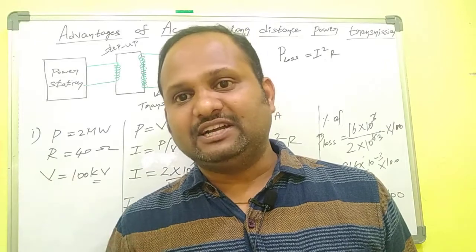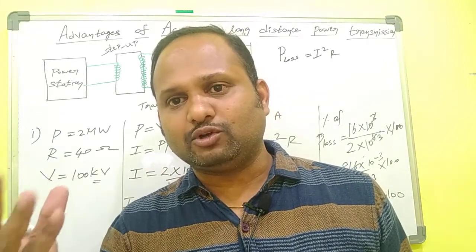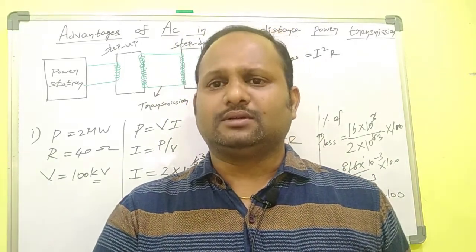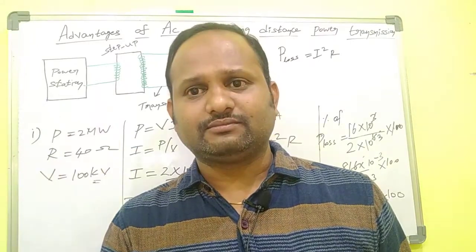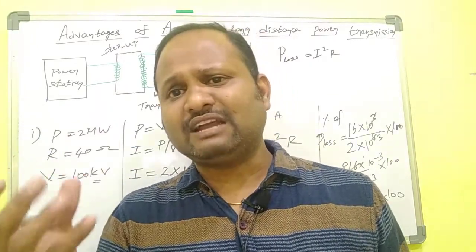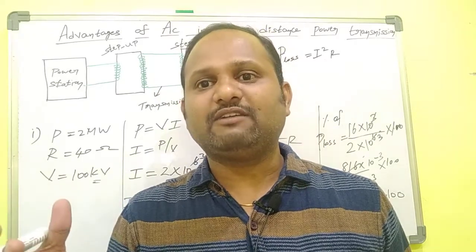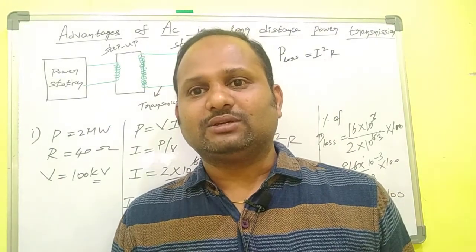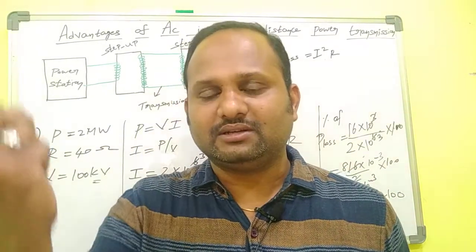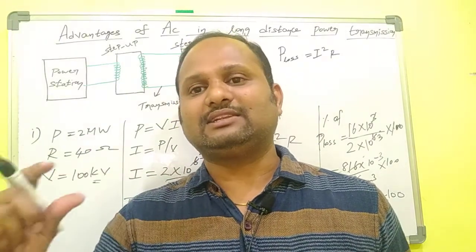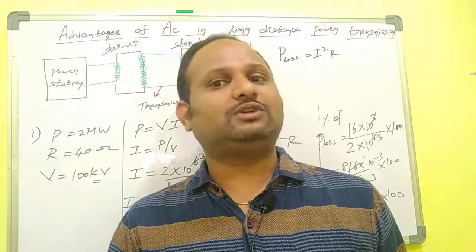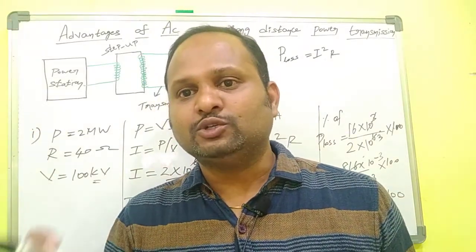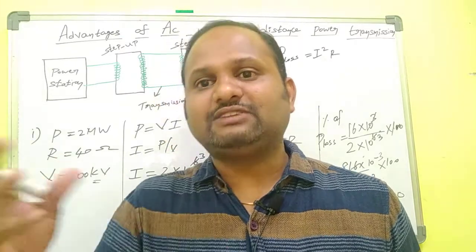Otherwise, electric welding. For electric welding, much amount of heat is required. We know very well about welding. So welding needs very much amount of heat, where we get the large amount of heat with the help of current. According to Joule's law of heating, if the current is high, the heat is also high. So large amount of current can be derived. So in the electric welding machine, there is a step down transformer which decreases the voltage, increases the current. So the large amount of current will be produced. Due to the large amount of current, high heat will be produced.